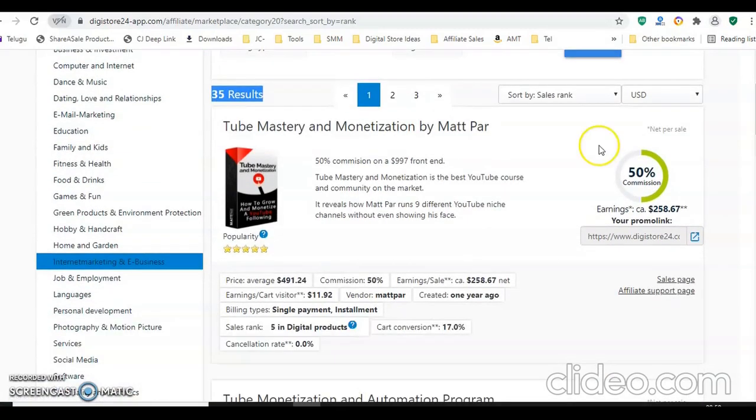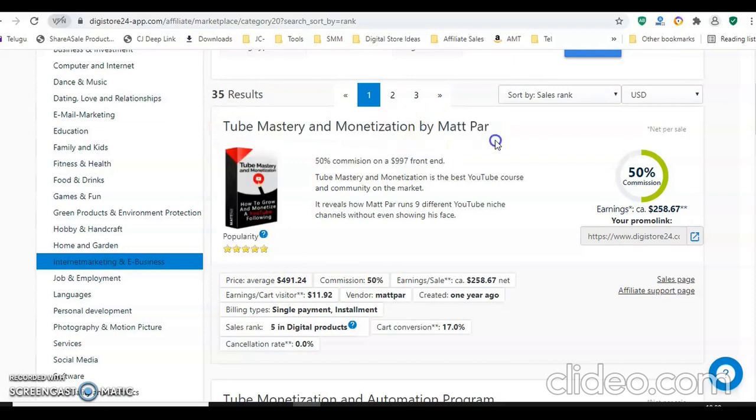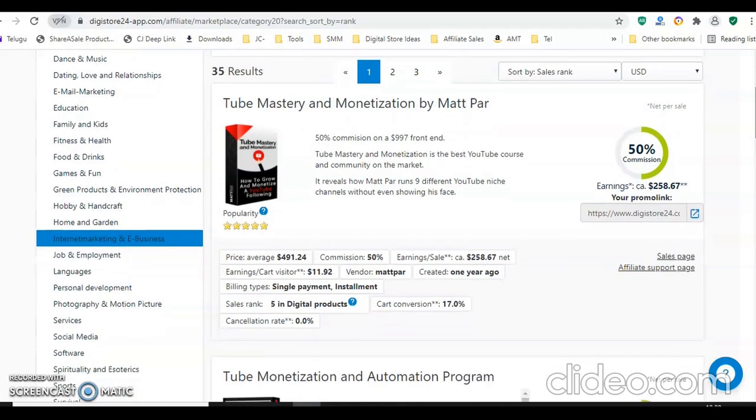Once you select the niche in this category, you can check the products. See, this is Tube Mastery by Matpar. He is running 9 YouTube channels and earning a lot of money without giving a voice. He is not giving voice, and he is not filming any video. Without showing his face, he is running 9 YouTube channels with so much revenue, a lot of revenue you can see.